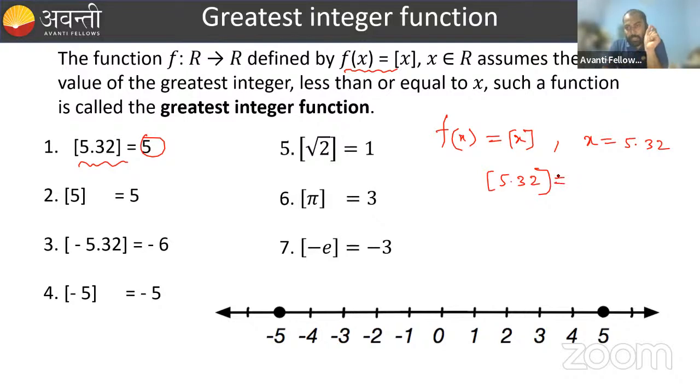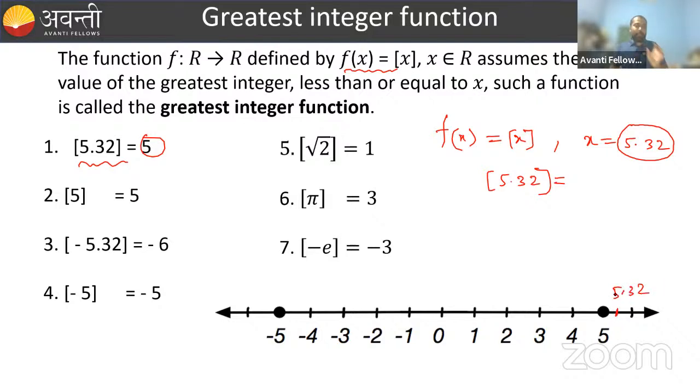The greatest integer which is less than or equal to x. What is x here? x is 5.32. Not just an integer, the greatest integer which is less than or equal to x. That is the value of the greatest integer of 5.32. So let's see the number line where 5.32 will be lying.